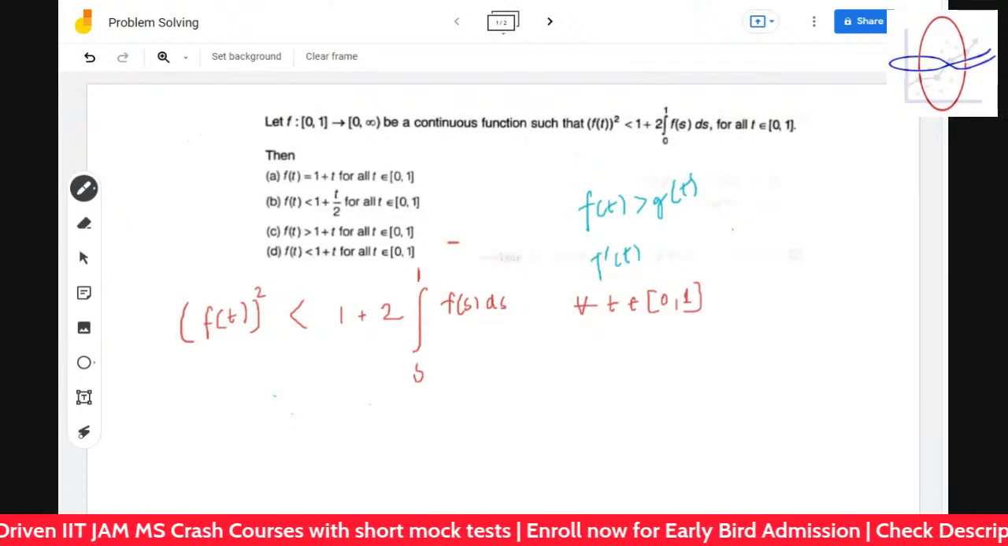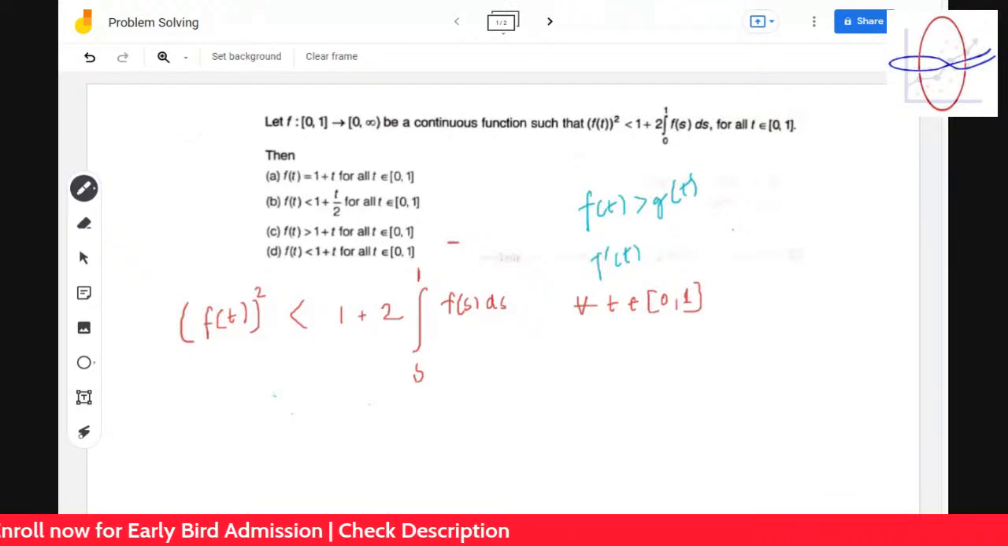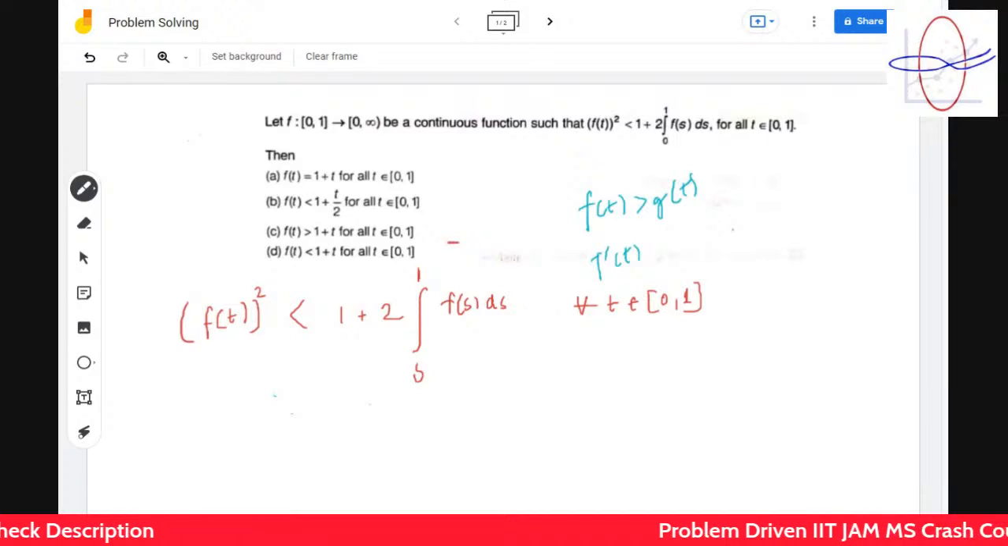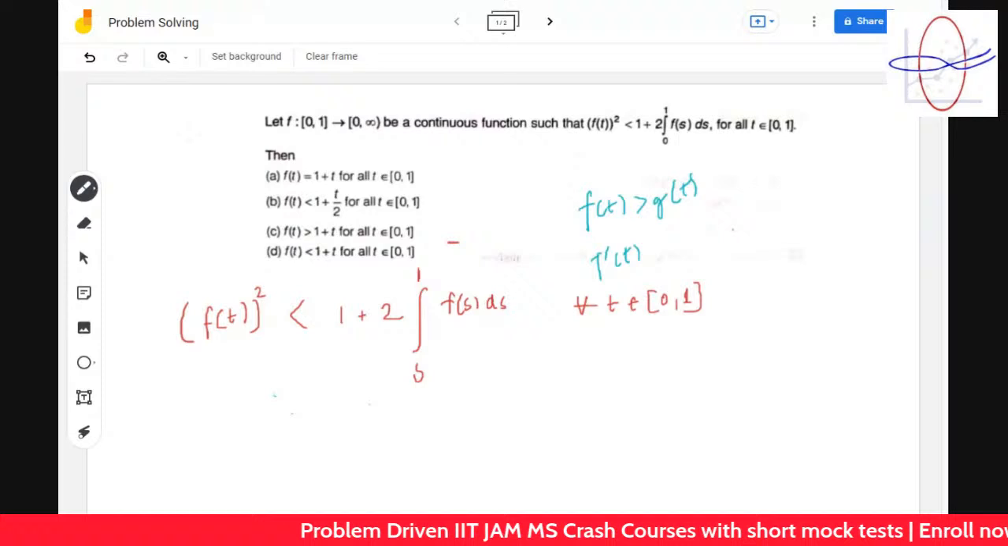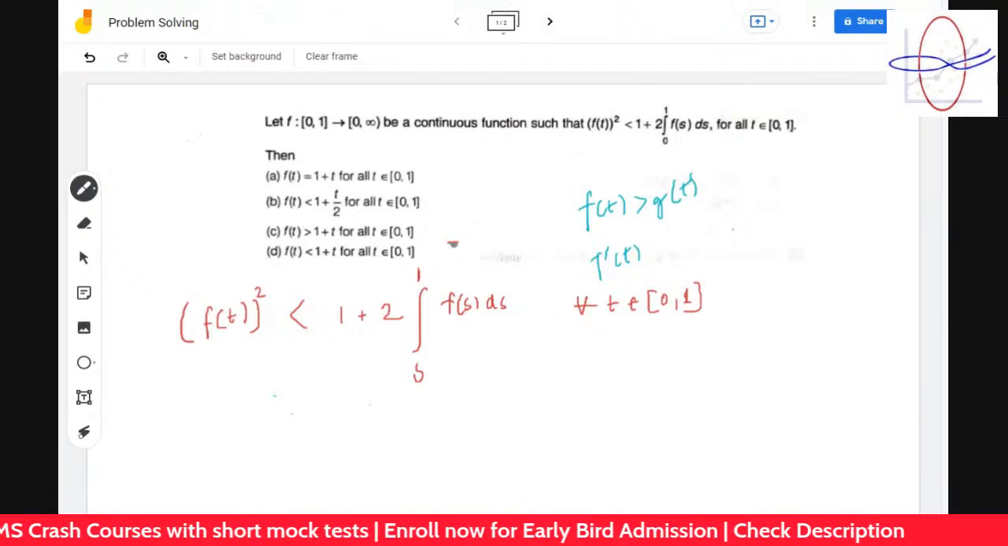Okay, so f of t is equal to 1 plus t. So why are options given? In exams, the options are given to help you, to give you a hint on how you will proceed towards the problem. This is how options help you in exams. So options give you hints on how to proceed towards the problem.